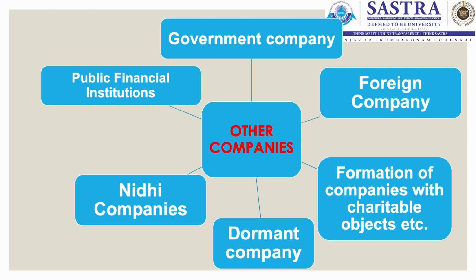Next, we move on to dormant company. Dormant company is that company which has been formed with a specific objective of holding an asset like the patents or the intellectual property, or it may be for the purpose of a future project.